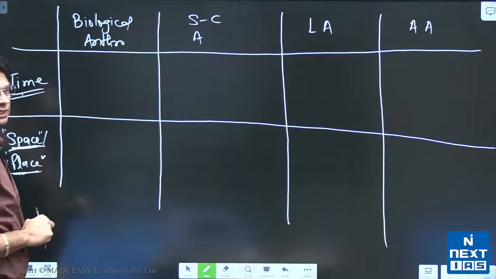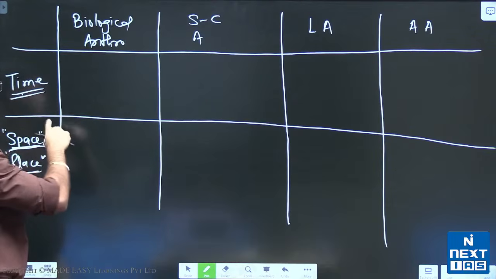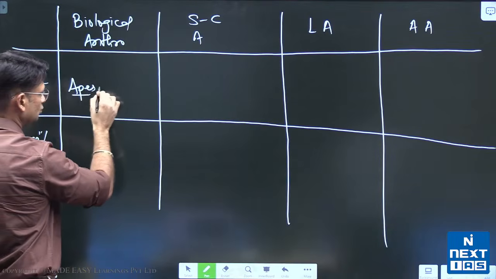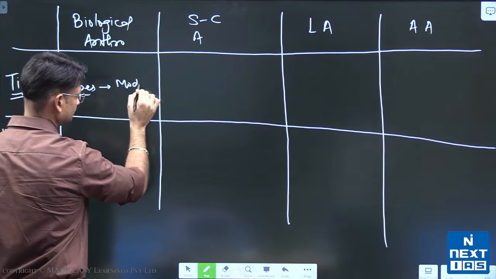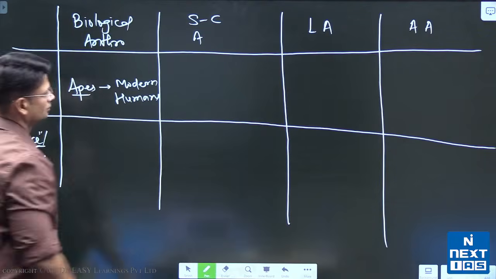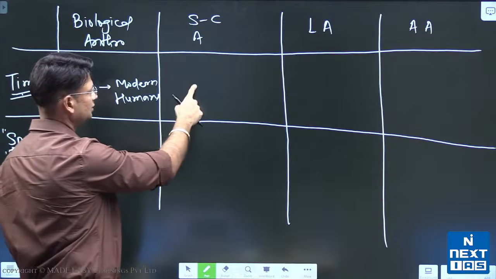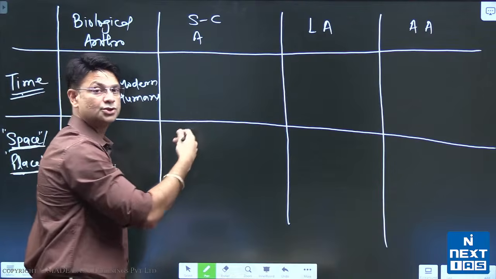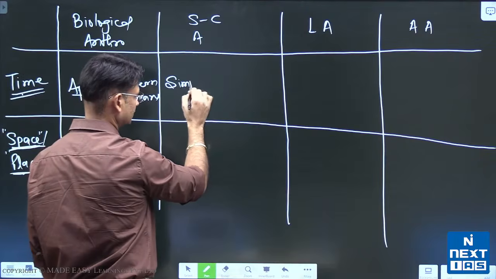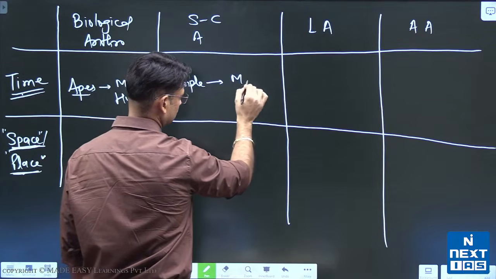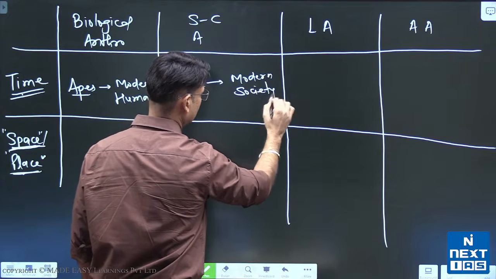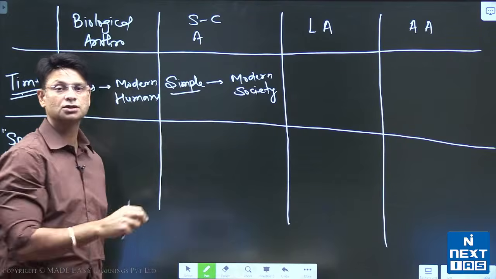When we talk about biological anthropology, it studies the evolution of humans from apes to the modern man. Similarly, in socio-cultural anthropology, evolution from past simple society to the modern complex society. And you know that the culture of simple society was different from modern society.